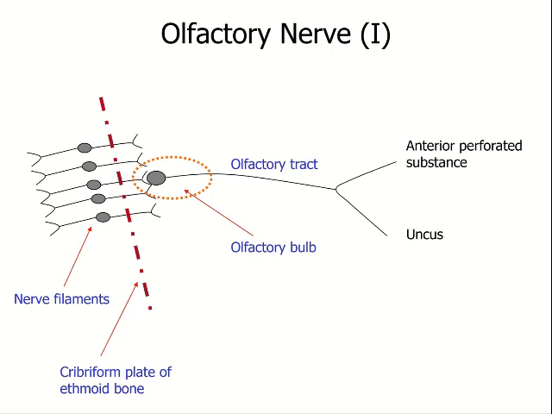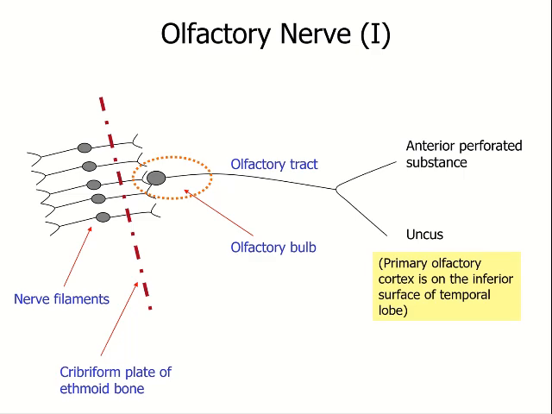The second order neuron nerve fibers form the olfactory tract, which divides into two, and one enters the anterior perforated substance and the other fibers enter the uncus area. One thing that is important to remember about the olfactory pathway is that, unlike all other sensory pathways, it bypasses the thalamus and enters the cortical areas directly.